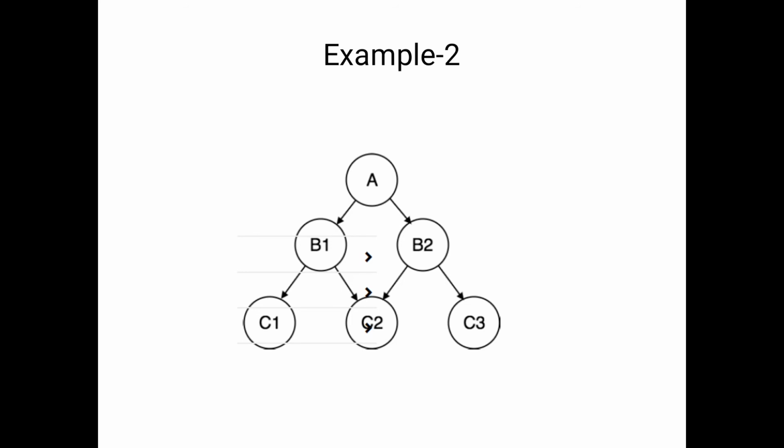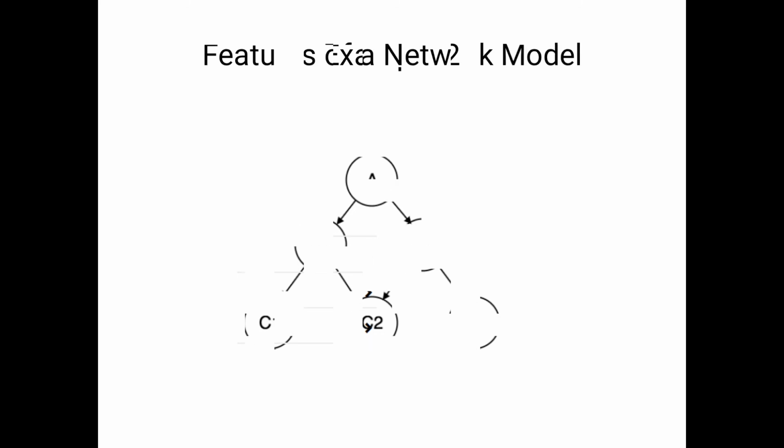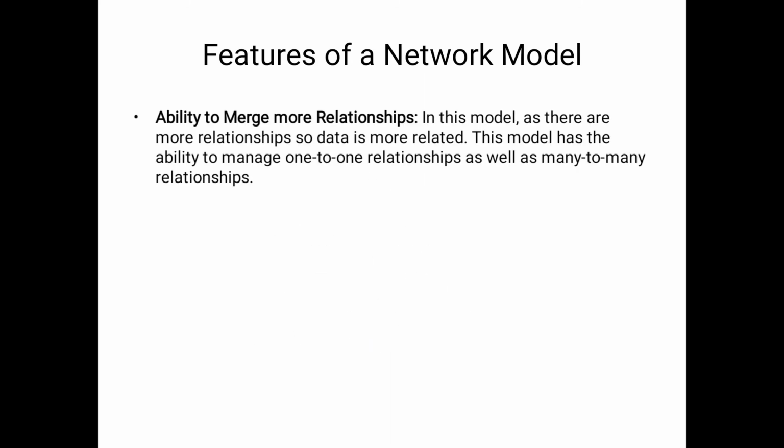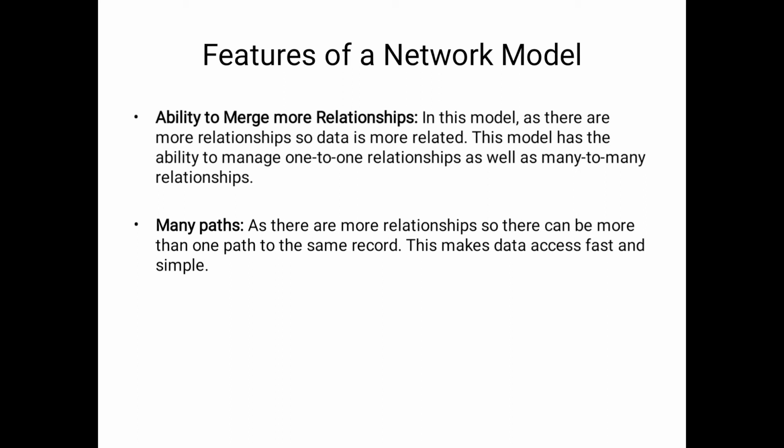Suppose here we consider C2. How do we move to C2? Either A to B1, B1 to C2, that is one possibility, or A to B2, B2 to C2. So here we have two possibilities. This is one of the features of the network model.